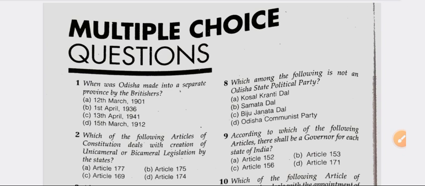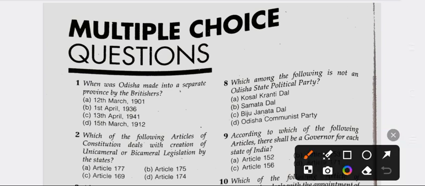Question number 1. When was Odisha made into a separate province by the Britishers? Option A 12th March 1901, option B 1st April 1936, option C 13th April 1941, option D 15th March 1912. So right answer is option B, 1st April 1936.